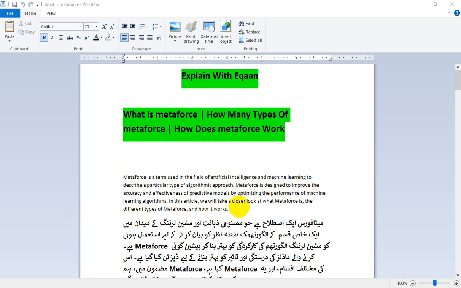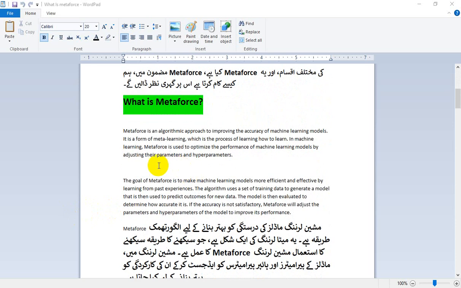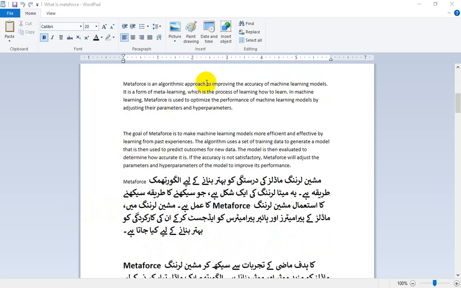In this article, we will take a closer look at what metaphors is, the different types of metaphors, and how it works. So, what is metaphors? Metaphors is an algorithm approach to improving the accuracy of machine learning models. It is a form of meta learning, which is the process of learning how to learn. In machine learning, metaphors is used to optimize the performance of machine learning models by adjusting their parameters and hyperparameters. The goal of metaphors is to make machine learning models more efficient and effective by learning from past experiences.